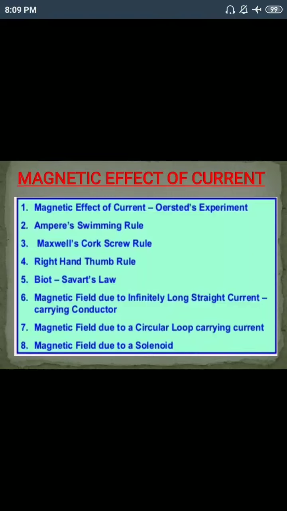Now in this class 12 we discuss the details about magnetic effect of electric current. Little bit we also studied in class 8 and class 10, but not in full details. Few new topics also we study here. We derive the formulas. Okay. So without any delay, let's start today's topic, magnetic effect of electric current.